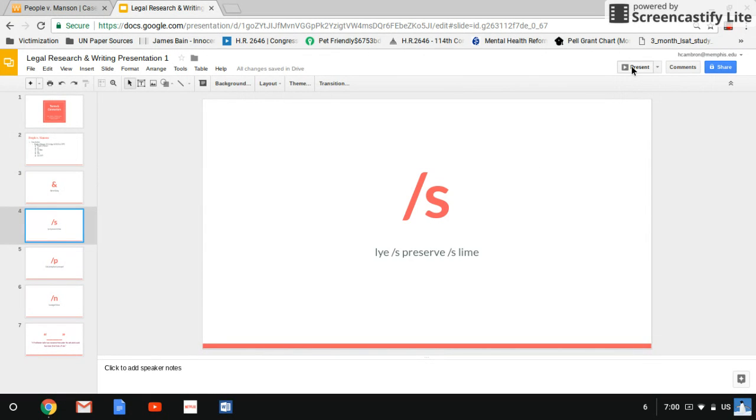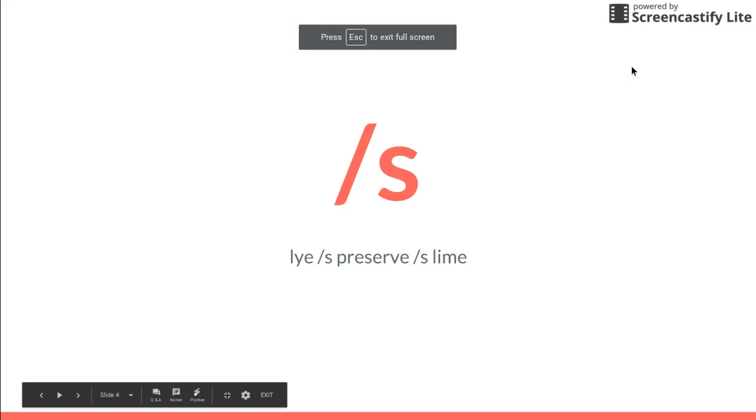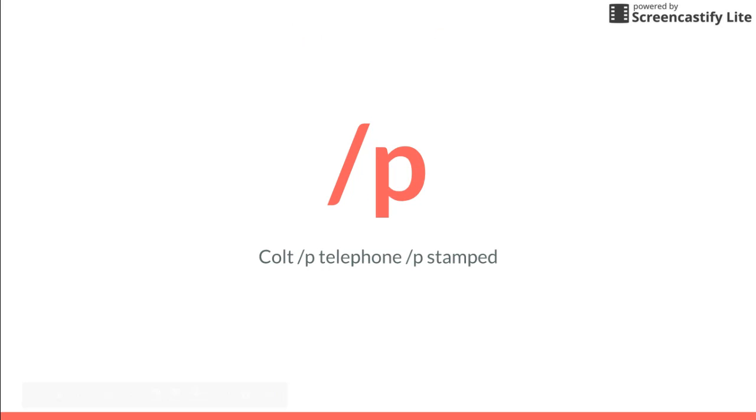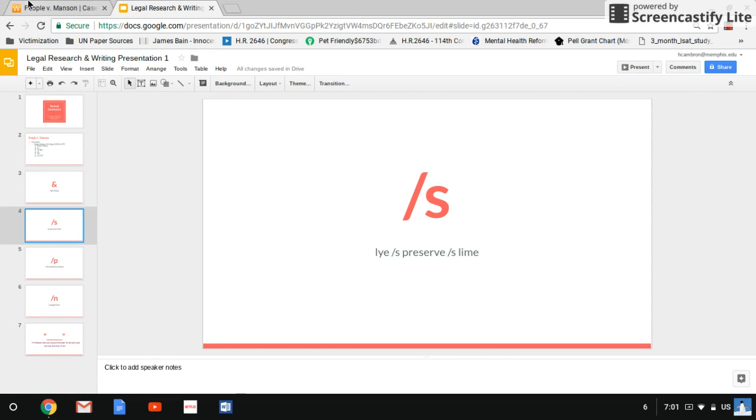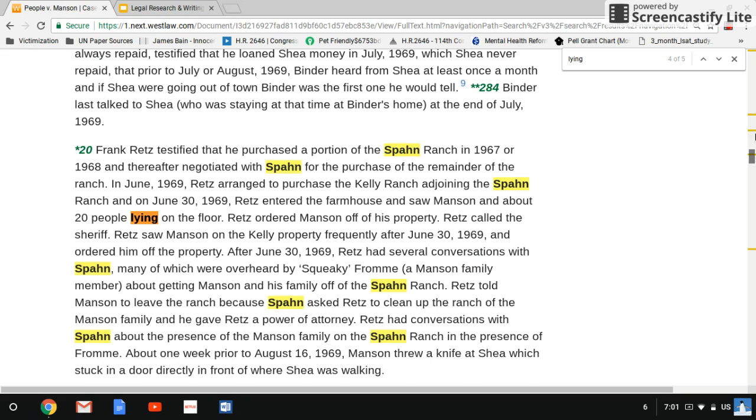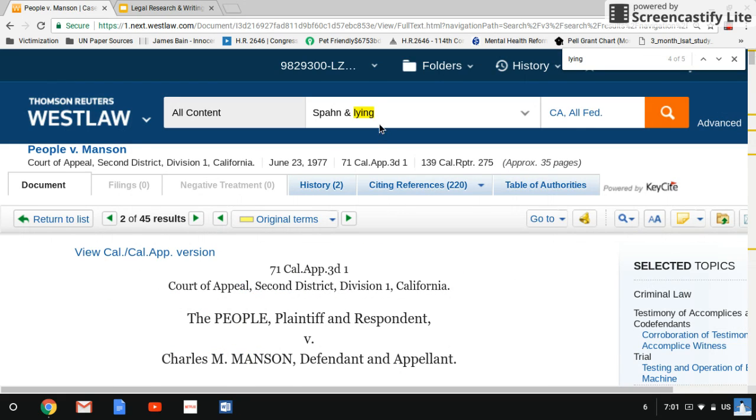The next search that we're going to run uses the \s. This searches for words in the same sentence. We're going to navigate to Westlaw, and then in the search bar, we are going to enter lie \s preserve \s lime.